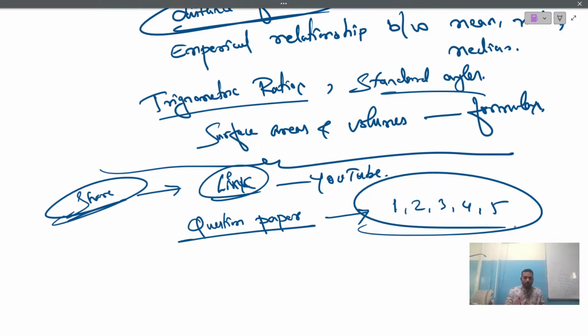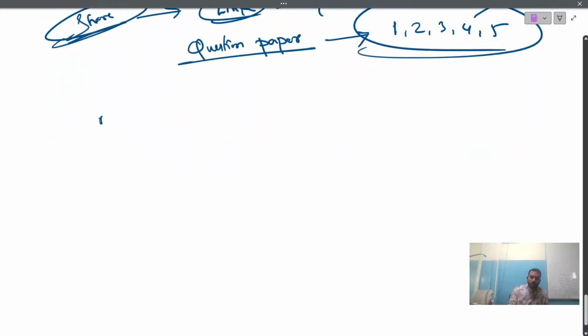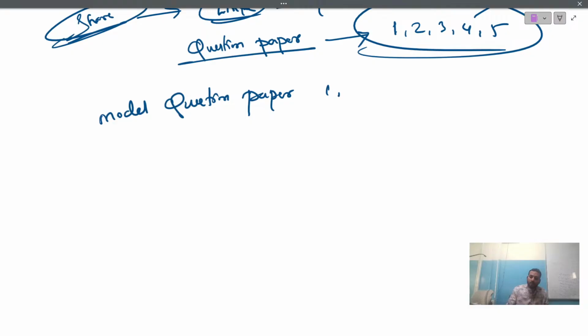Only based on these topics that I have mentioned here. Just solve those. First you practice, and then do the test for this paper. It's compulsory that you practice your model question papers, this academic year's model question papers number 1, 2, 3, 4.